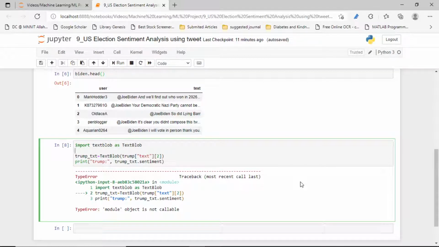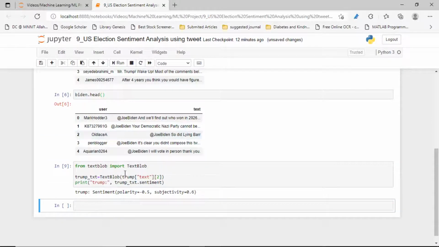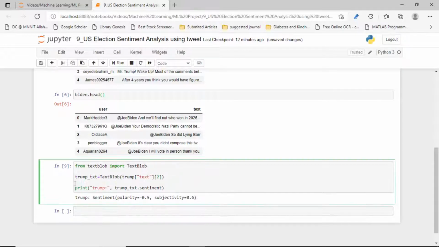Sorry guys, I have made a mistake here. We have not imported from the TextBlob module. We have to import that particular one, so for that reason I made that mistake. Sorry for that. Now let's see. You can see that for the particular sentence the sentiment is negative. Let's see further what the sentence is, then you will understand.